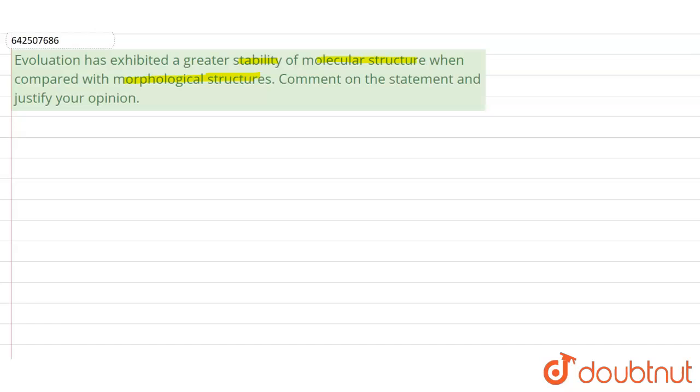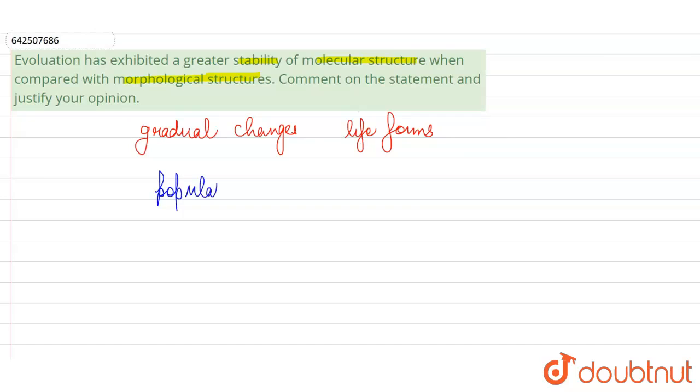It's a force that is always active in nature, and it is because of evolution that we see gradual changes in all life forms over long periods of time. Now, when we look at a population, what is a population? It's a group of individuals that belong to the same species.